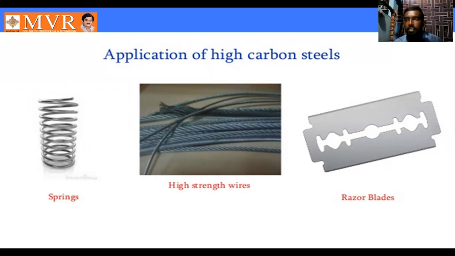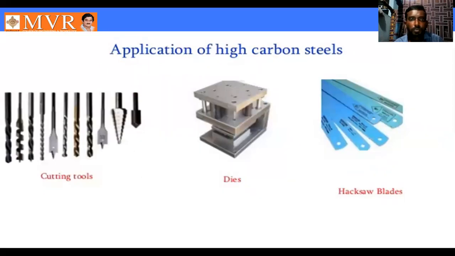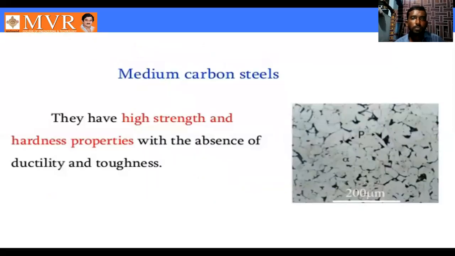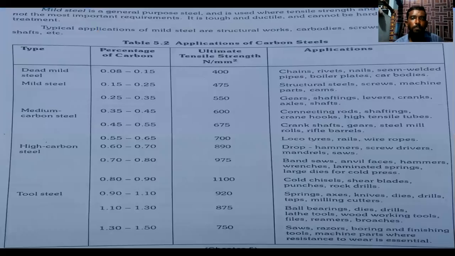In detail, we can see other applications also. See here: low carbon steel, medium carbon steel, high carbon steel, and tool steel we have. Alloy steel we have, tool steel we have. See here, dead mild steel. Dead mild steel and mild steel are types of low carbon steel. It is classified by the percentage of carbon, and the ultimate strength of the material. So these are the applications.